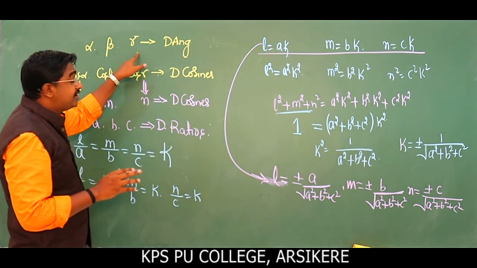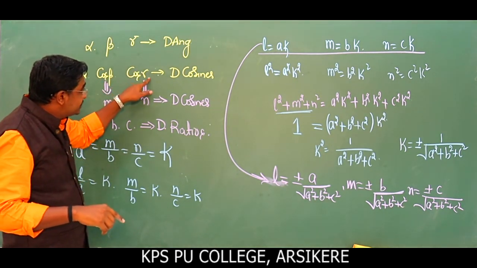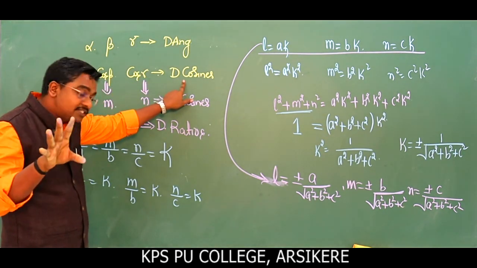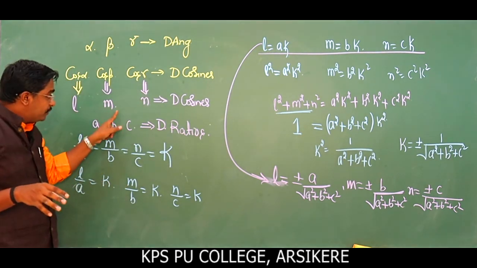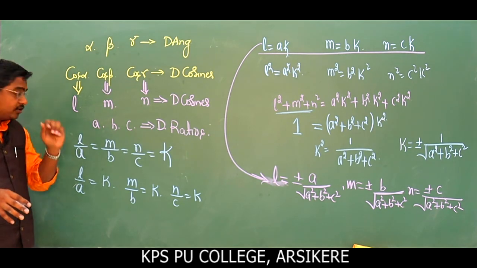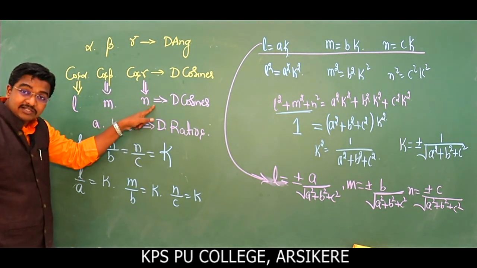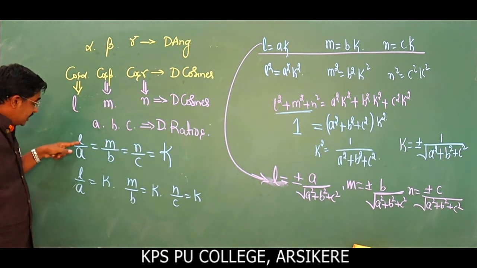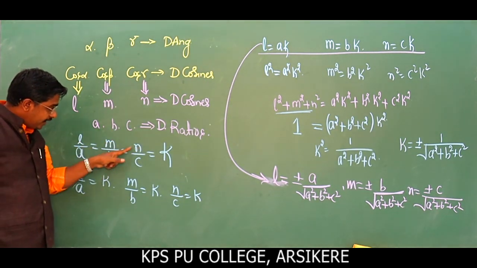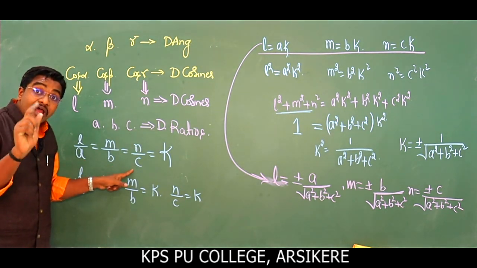So what are alpha, beta and gamma? They are direction angles. What are cos alpha, cos beta, cos gamma? They are direction cosines, denoted by L, M and N. To get the unique term, the numbers which are proportional to direction cosines are called direction ratios. L divided by A, M divided by B and N divided by C is equal to K. What are A, B, C here? They are called direction ratios.